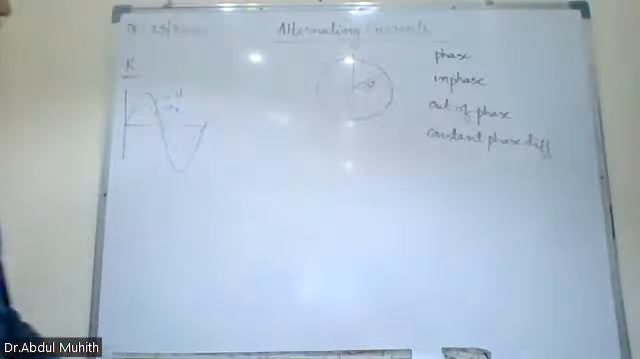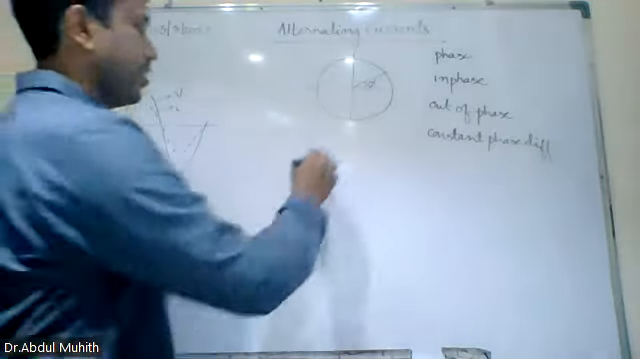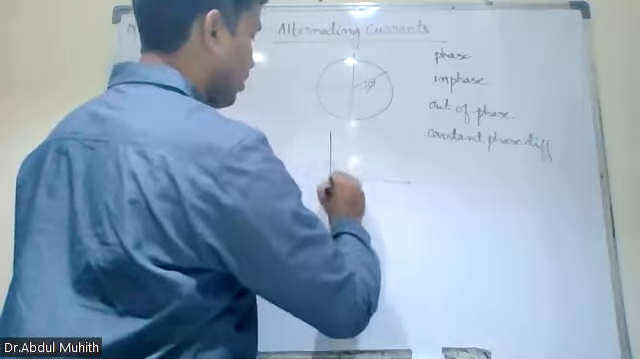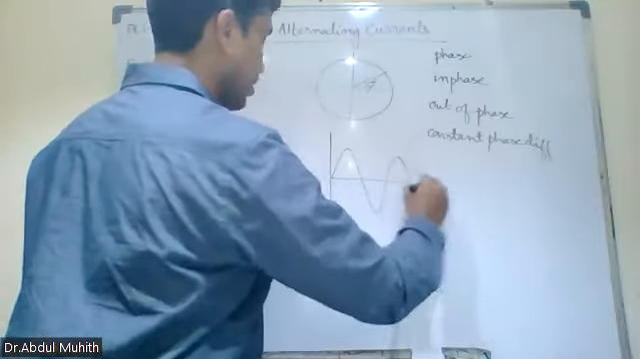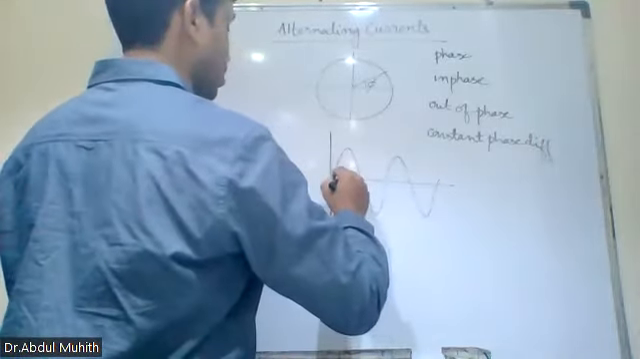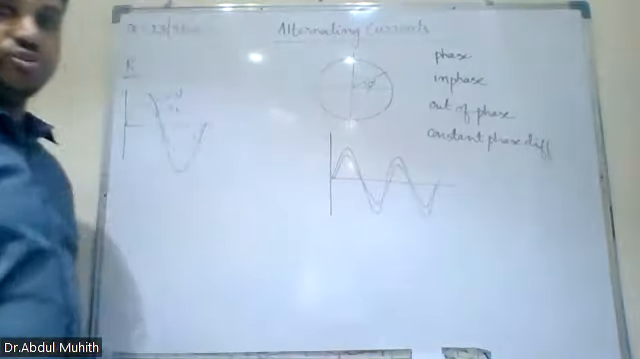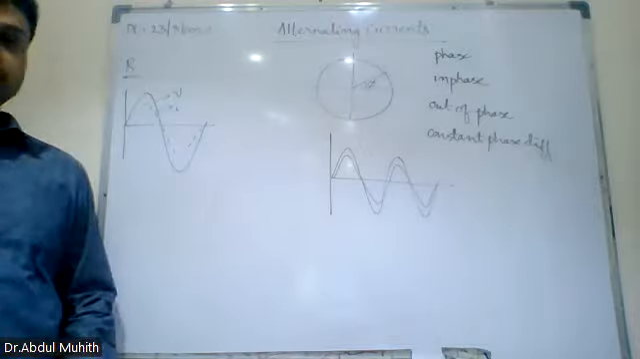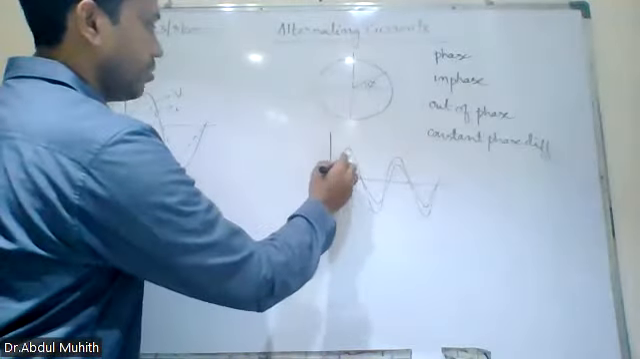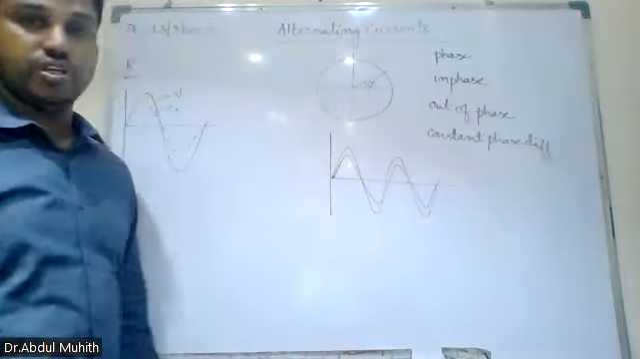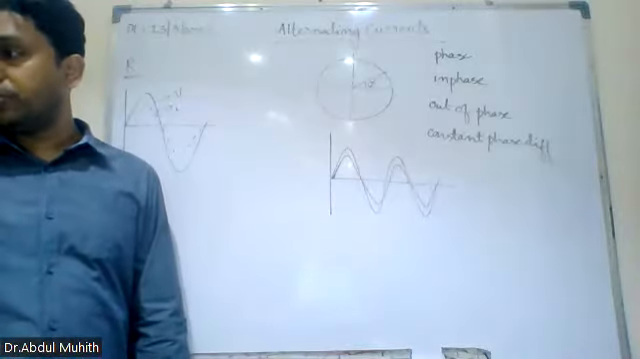So phi is the angle. Now, when I say in phase, what does in phase mean? This is in phase. The two waves start at the same point and they end at the same point. So that is said to be in phase. The phase angle between both of them is 0 degrees.